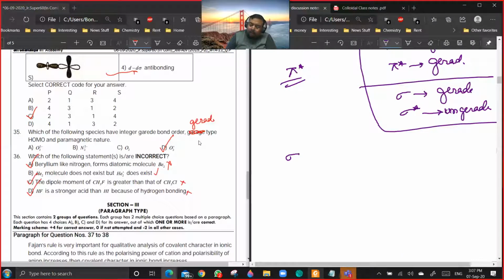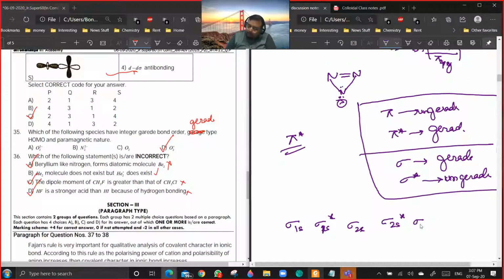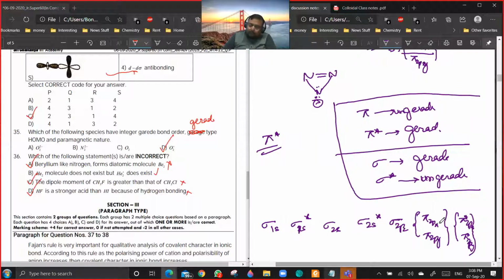If I write sigma 1s, sigma 1s star, sigma 2s, sigma 2s star, then for O2 we follow sigma 2pz first, then pi 2px, pi 2py, and then pi star 2px, pi star 2py. Only up to this much, O2 and O2 plus will be covered. Later we can discuss O2 2 minus also.